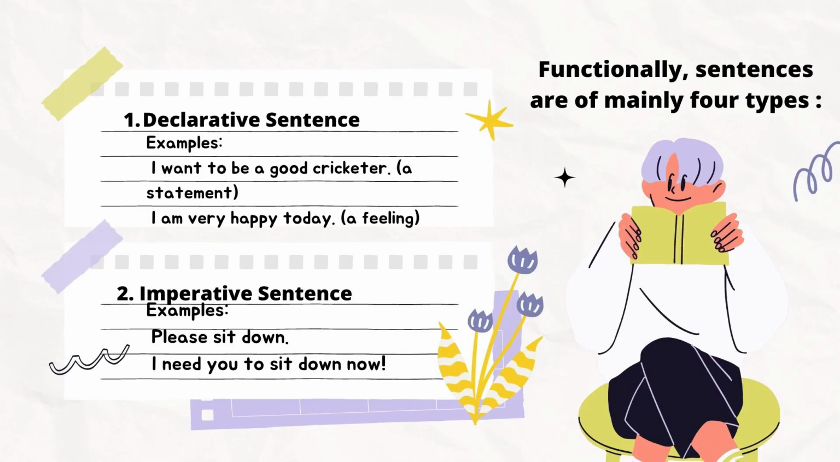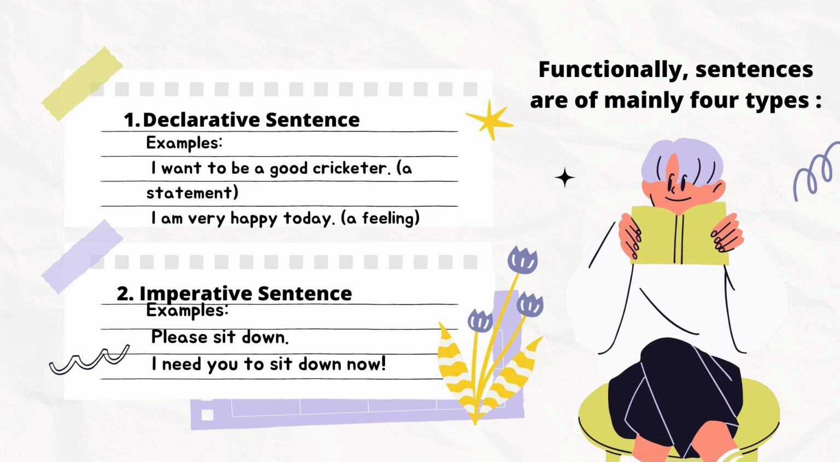Okay, the next is functionally. Sentences are mainly 4 types in the functional classification. Number 1 is declarative sentence. What is a declarative sentence? A declarative sentence is simple, expresses an opinion or feelings, or makes a statement or describes things.